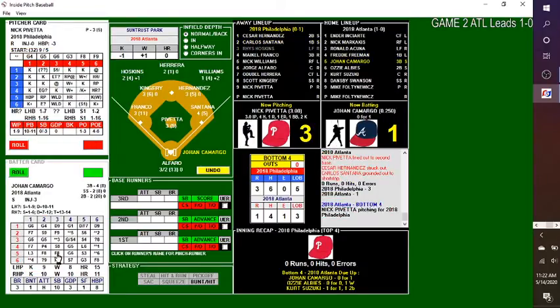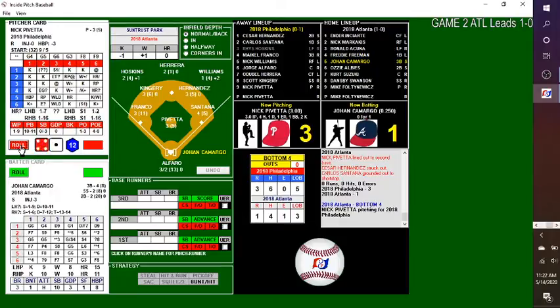No runs, no hits, no errors. Philadelphia still lead Atlanta 3-1. The Braves will send out Camargo, Albies, and Suzuki in the bottom of the 4th. Nick Pivetta, 2 strikeouts, has only allowed the 1 run. And the pitch. This one, range play at the ballpark. This could be big. 2-2.